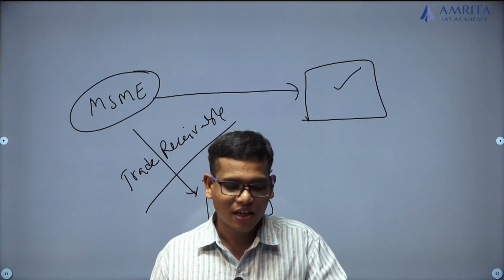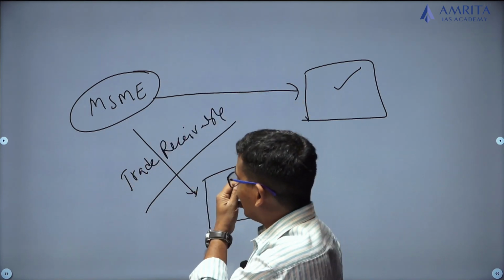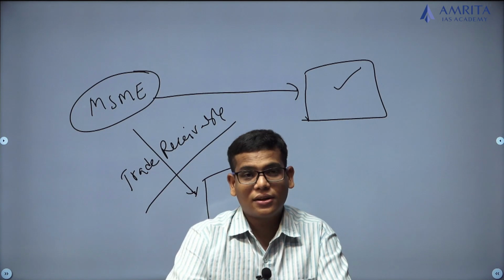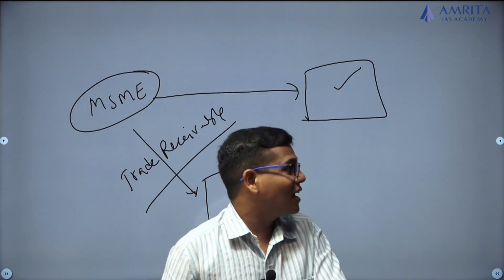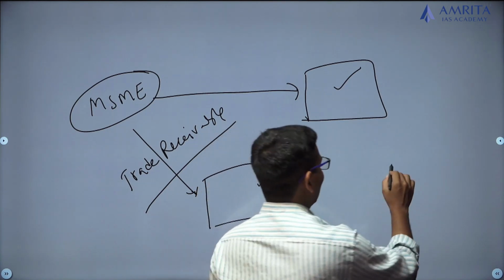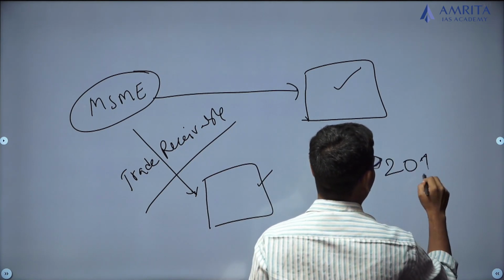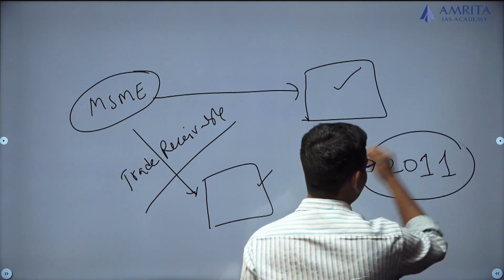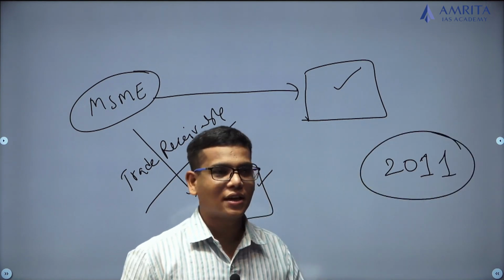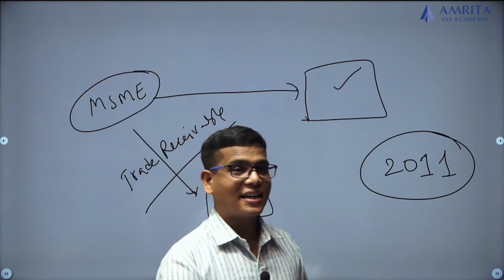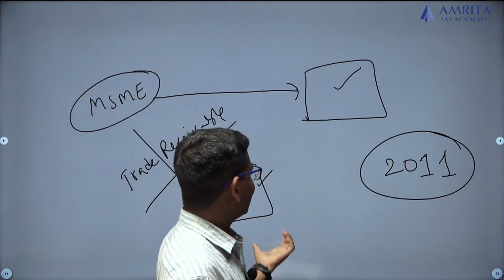Anyhow, in order to create this process and to regulate it, we have brought an act called the Factoring Regulation Act in the year 2011. All the companies have their own credit ratings, and based on the credit rating of a company, they will take this process.